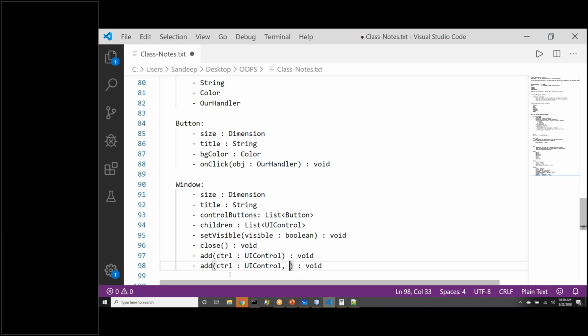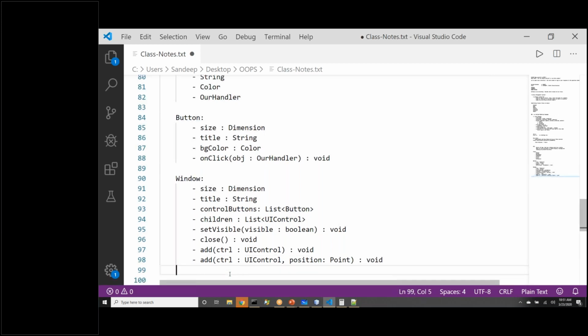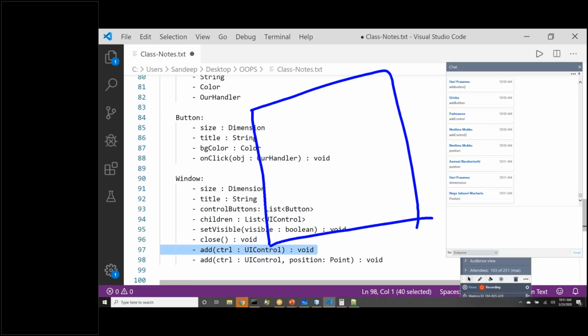With this, we can also give a position, right? This is where people were talking about we may need a class for position also. This will be position in window where you want to attach the button. So we have given two functions here. One function will by default add at 0, 0 location. If you treat this as a window, we will say this is origin 0, 0. Here X increases, here Y increases. Right?